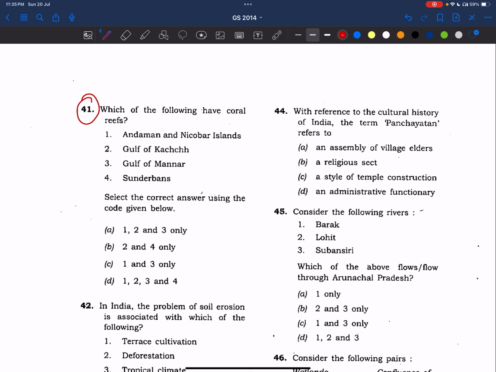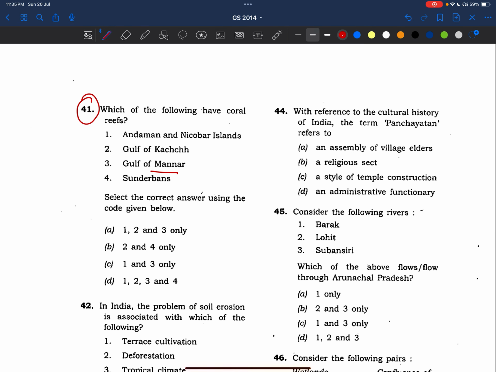Now let's start with the 41st question. Which of the following have coral reefs? See friends, we know coral reefs grow in the brackish waters. That means not too saline and not too fresh. Okay, and they also grow in warm areas, needing just 25 to 30 degrees centigrade, and in shallow waters. Right? As I said, coral reefs grow in brackish waters.